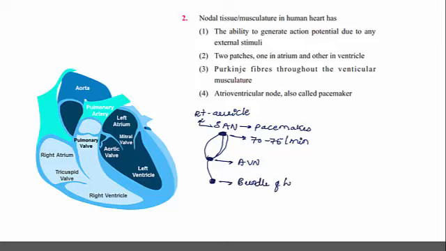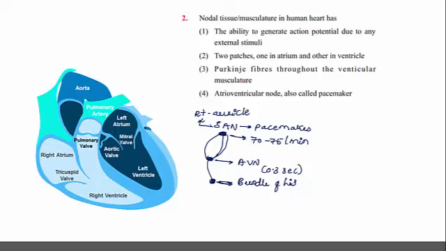But AVN makes a delay of 0.3 seconds to transfer the impulses to the bundle of His. Then the question is why that delay is carried out. Although it receives the impulses from SAN at the same time and same speed, AVN does not transfer the impulses to the bundle of His immediately. It makes a delay of 0.3 seconds. It is called AV nodal delay.